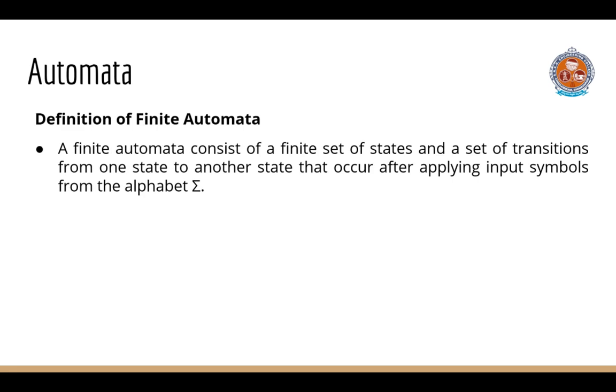Definition of the finite automata. A finite automata consists of a finite set of states and a set of transitions from one state to another state that occur after applying input symbols from the alphabet sigma.